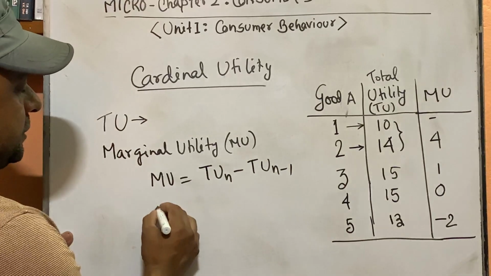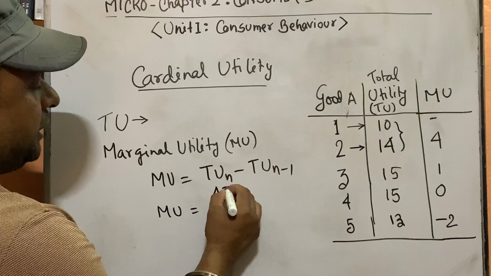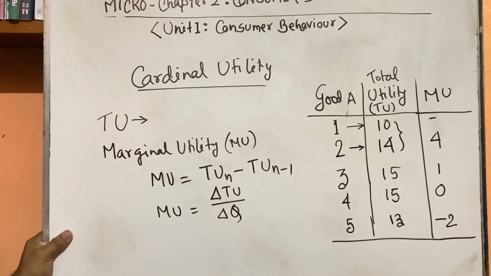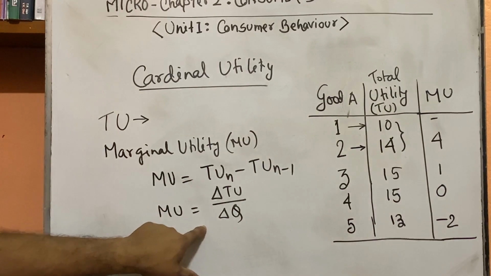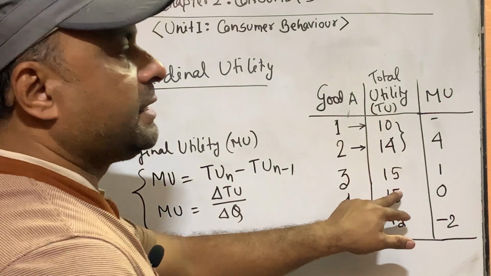In other words, the marginal utility formula is delta total utility divided by delta quantity. This is another formula of marginal utility. So by subtracting the total utility, we will get marginal utility.